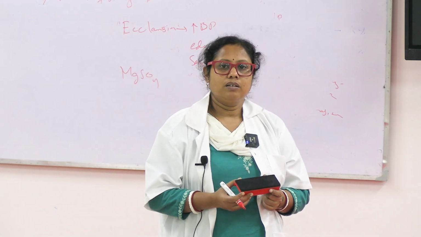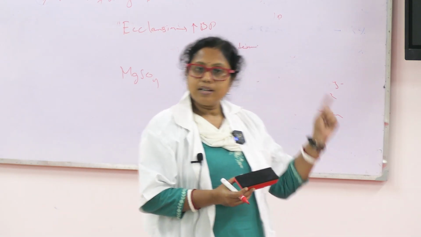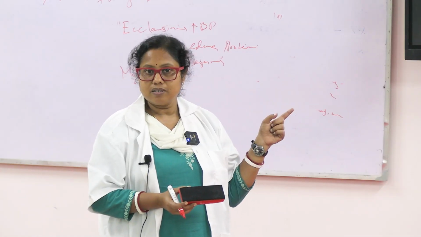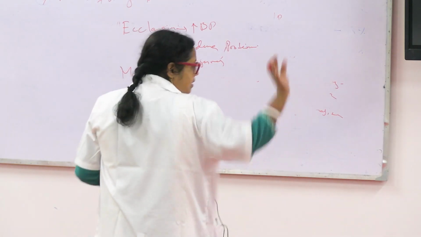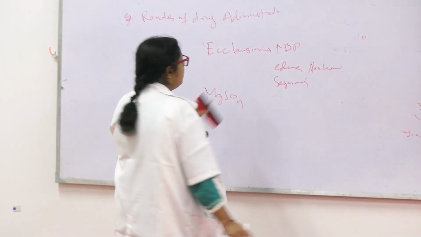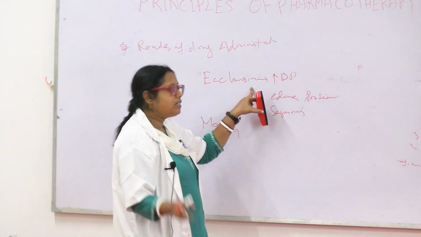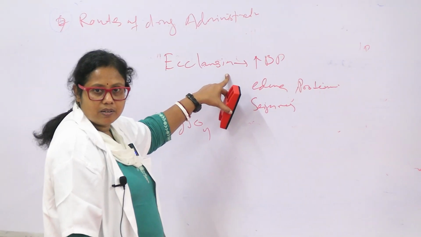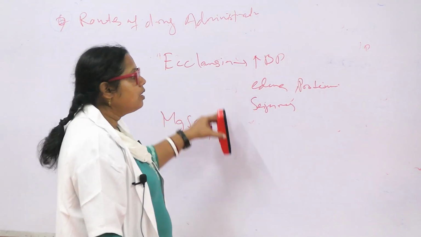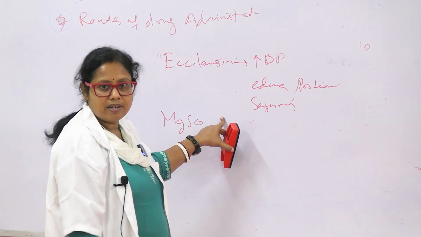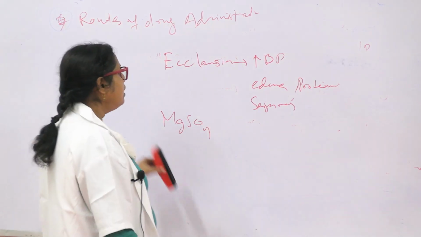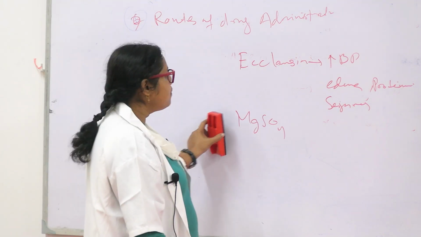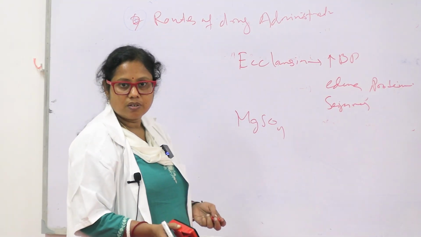Why? She has CNS effects. She has raised BP. She has seizures. We have to decrease the blood pressure. Magnesium sulfate given by IM route will decrease the pressure, cause hypotension. Then it has CNS depressant action. It will reduce the exaggeration of the CNS effects. So it will be effective by the IM route.